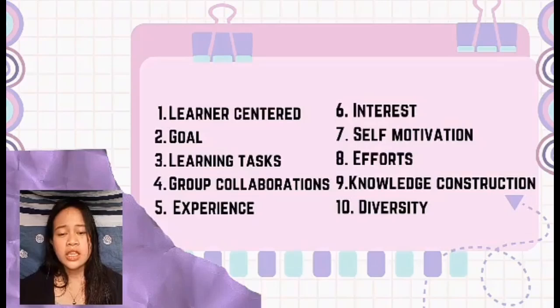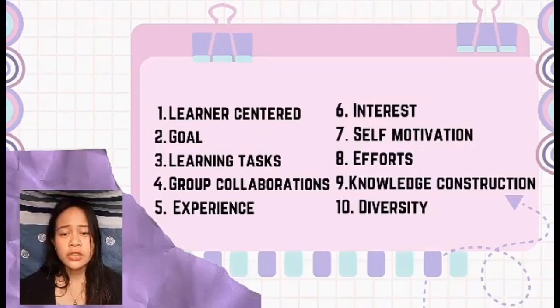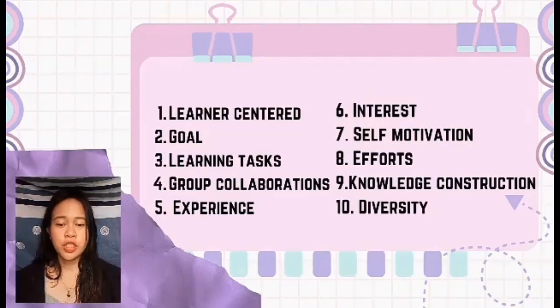Nine is knowledge construction. Rather than just receiving information, students build their own understanding, which leads to deeper learning. And lastly is diversity. Respecting and incorporating different backgrounds, perspectives, and abilities ensures that all students feel included and can contribute meaningfully. Together, these principles promote a more engaging, inclusive, and effective learning environment that supports critical thinking, collaboration, and lifelong learning.